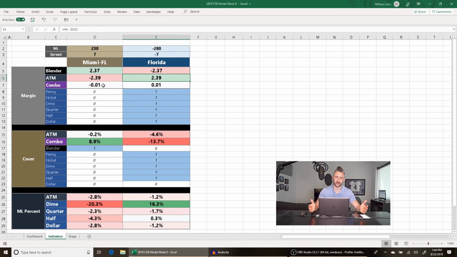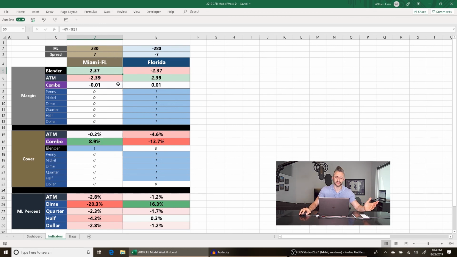But since it's Week 0 and it's my tradition to play every Week 1 game, if I was forced to make a play right now based on this, I don't know. That's how sharp the line is, right? Florida has all the secondary indicators in their favor, but Miami is more favored on the cover indicators and the blender, which is a big deal. So you just can't discount that.